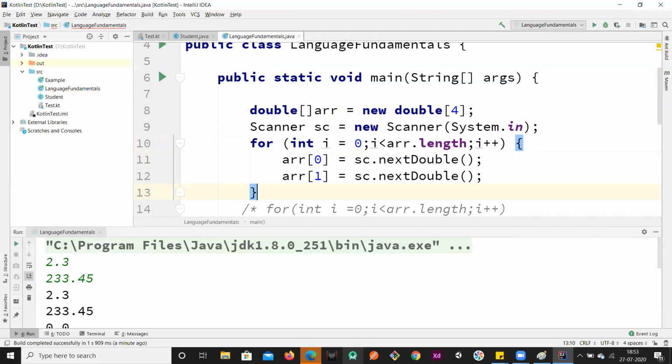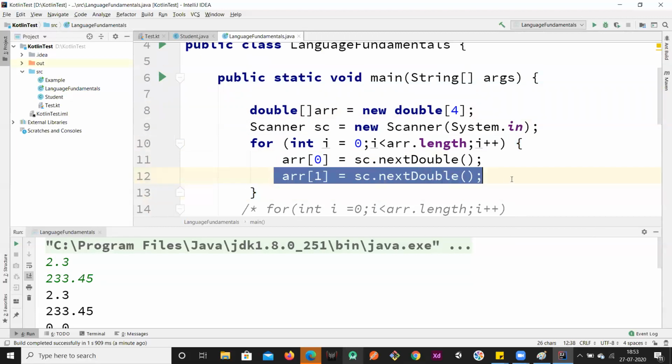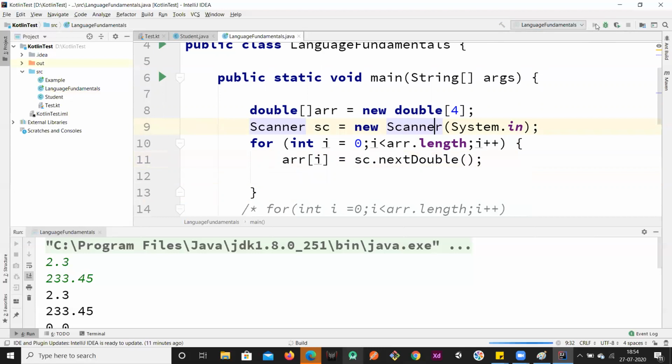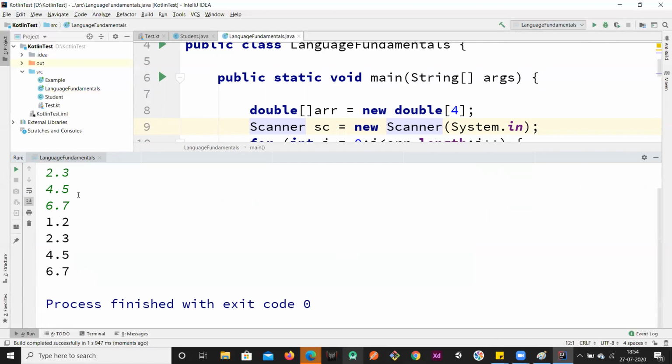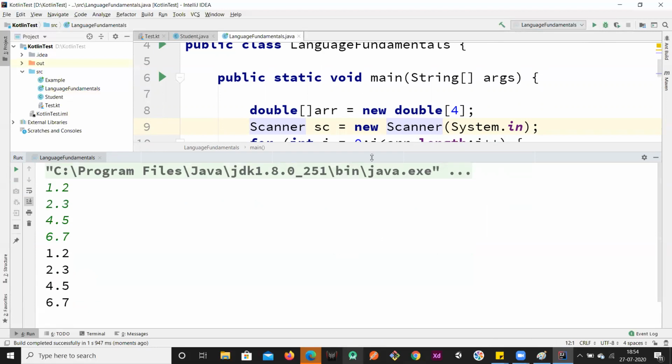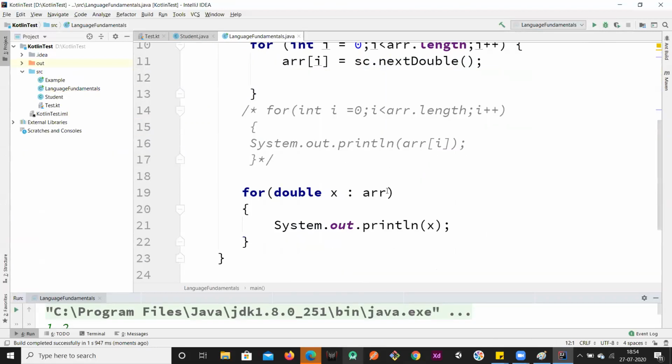Then here I can write one line and pass i over here, so that we are able to insert all the values in all the memory locations dynamically from the user. So we can see all the values I have inserted and we are able to print them successfully. So this is basic creation, initialization, accessing the elements.